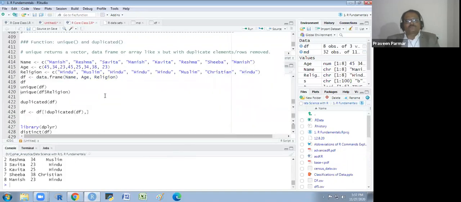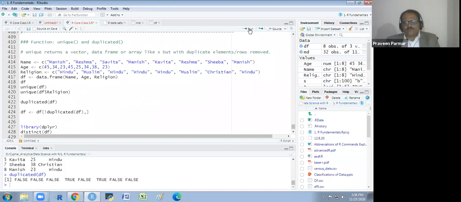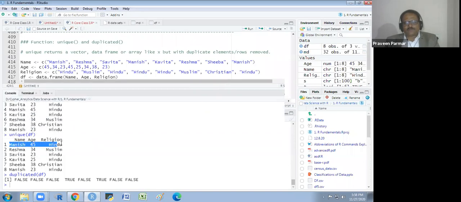So we have another function, that is duplicated on the data frame. It will show us the duplicate data only. It gives me the result in logical form. In the logical form, if you see, the first is not duplicated because it came the first time. This Reshma also came the first time. It is false, it is not duplicated. Savita is also the first time, so it is not duplicated.